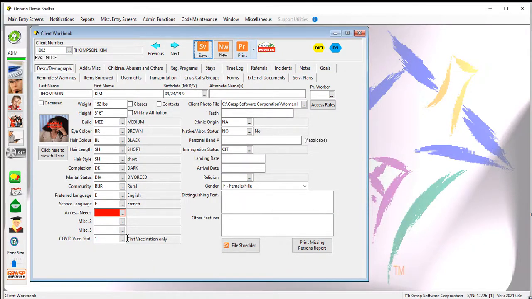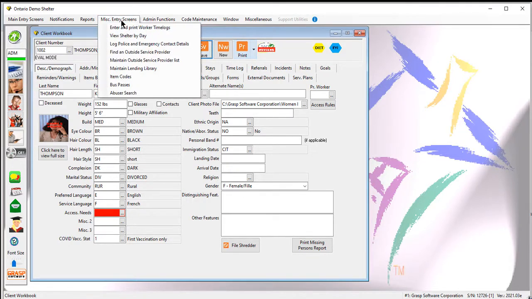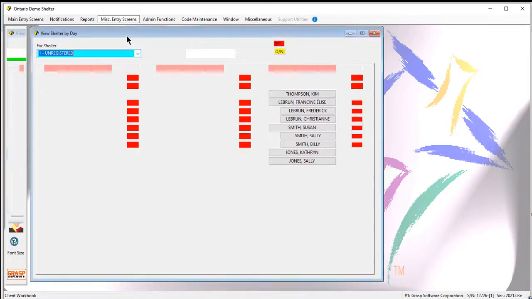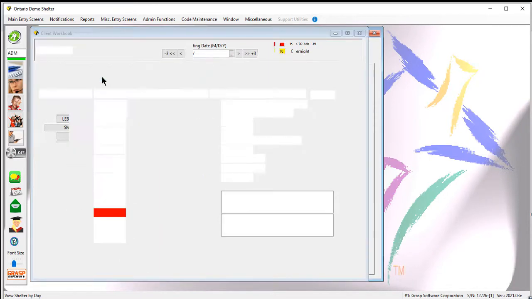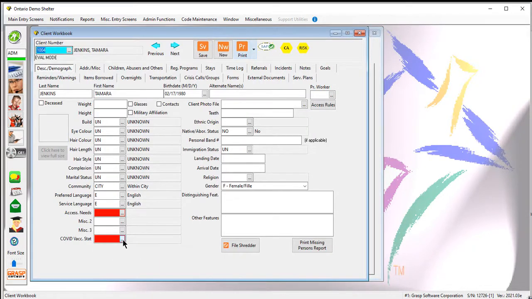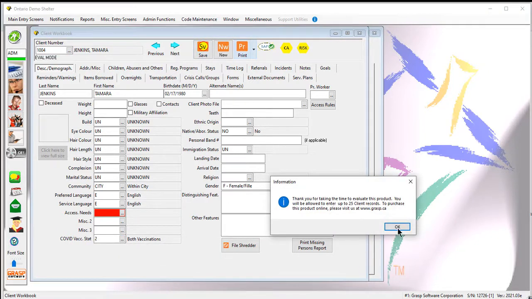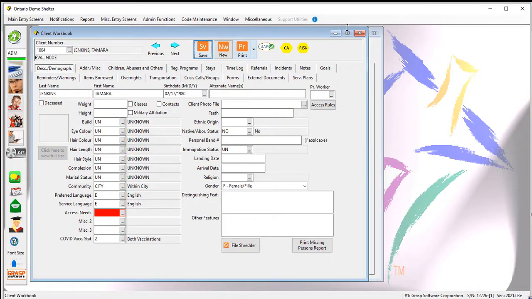So the important thing to know is that if you are just setting this up now, what you really want staff to be aware of is that that now needs to be filled out. So immediately if I go to miscellaneous entry screens and I view the shelter by day, I want to go into each adult and each child record that shows in my shelter, and I want to make sure that I pick a valid code for each one of these. Okay? You want to make sure that you do that, and then that way you can get some statistics out of that.